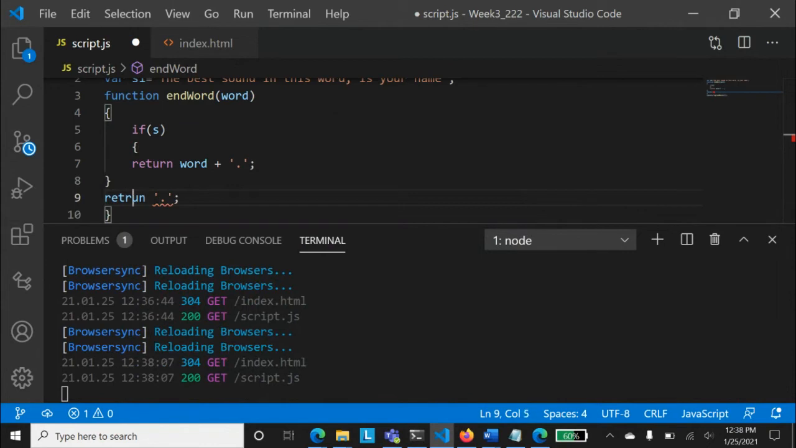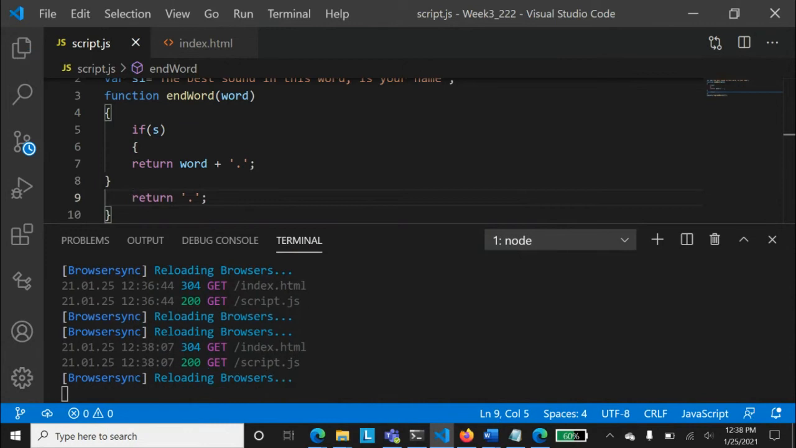Now, will that save our life? Will that save our life? Yes, this will save our life. Why? Because if we don't pass anything,